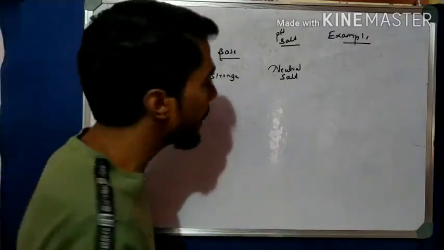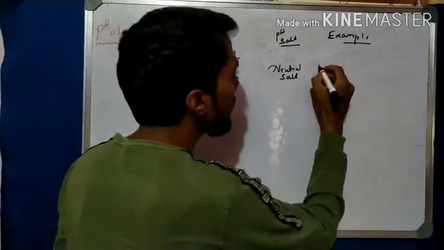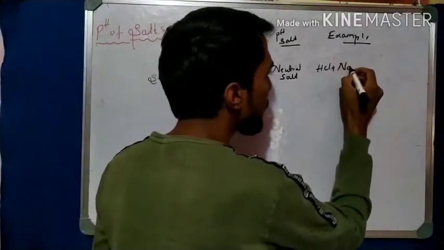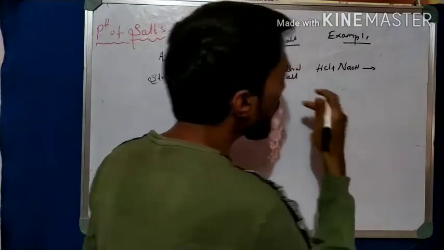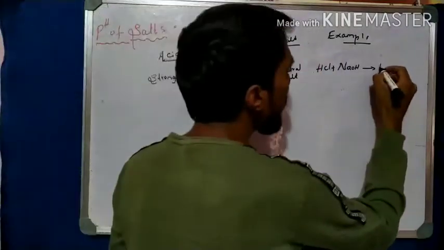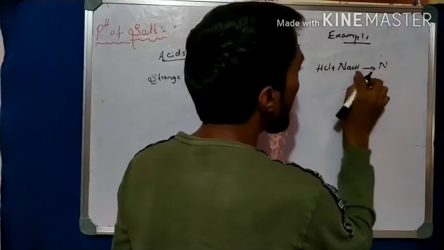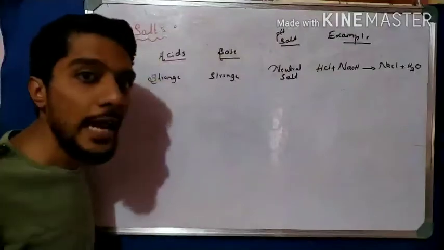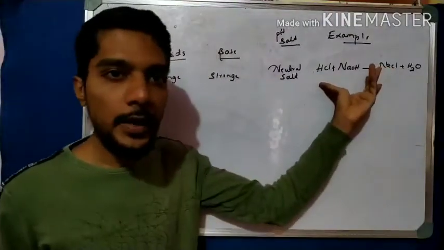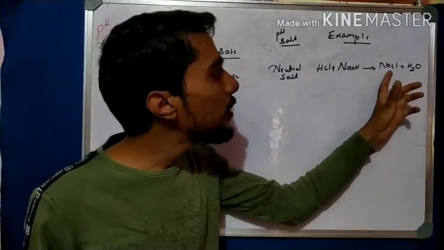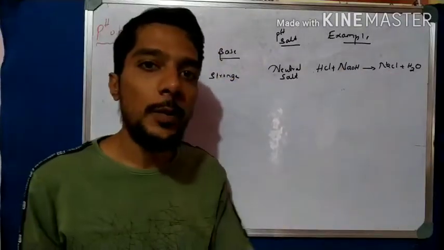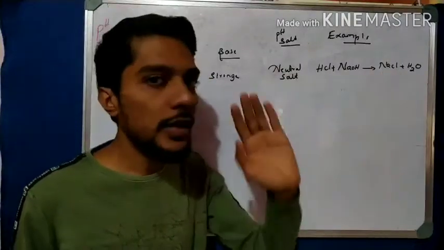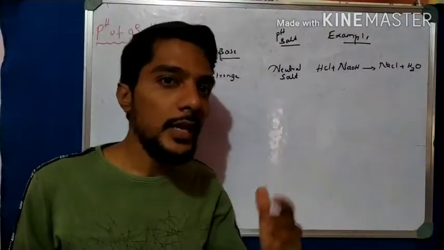For example, in place of a strong acid, I take HCl, and in place of a strong base, I take NaOH. Now we know the reaction. What happens? NaCl is formed, plus H2O. In the examination, they give the reaction and ask what is the pH of NaCl. How do you check without a practical? Without a practical, we want to check the pH of NaCl. Observe that there are three cases: maybe basic, maybe acidic, or maybe neutral.